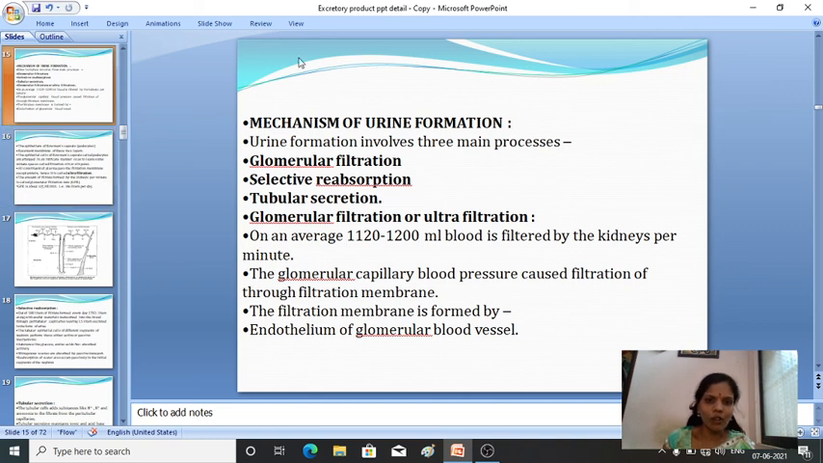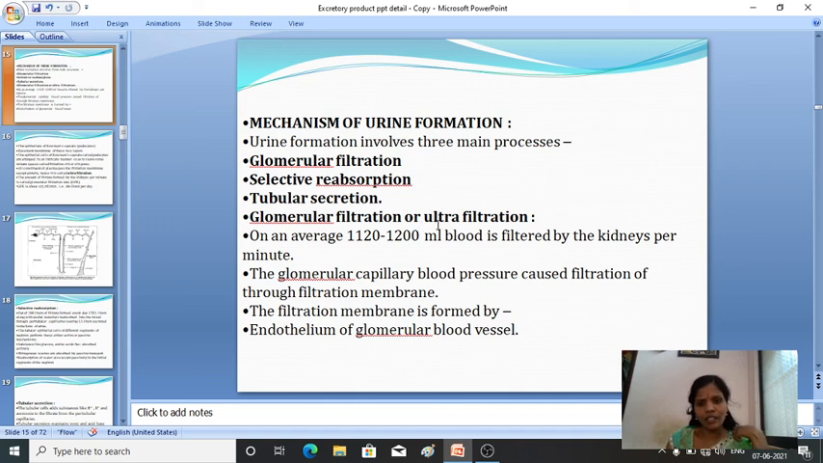So urine formation involves three main processes. One is glomerular filtration, which takes place in the glomerulus. Then the second step is reabsorption, where selective materials are reabsorbed. Then tubular secretion. So first, we'll see what happens in glomerular filtration.